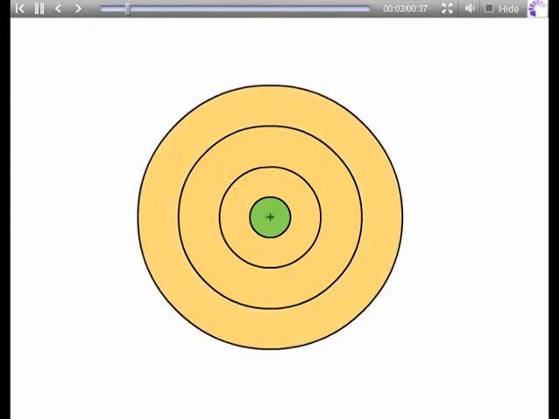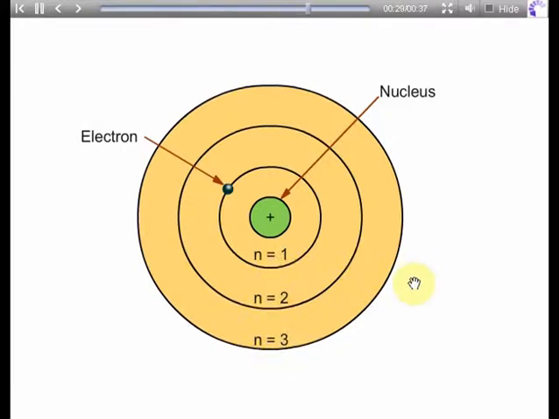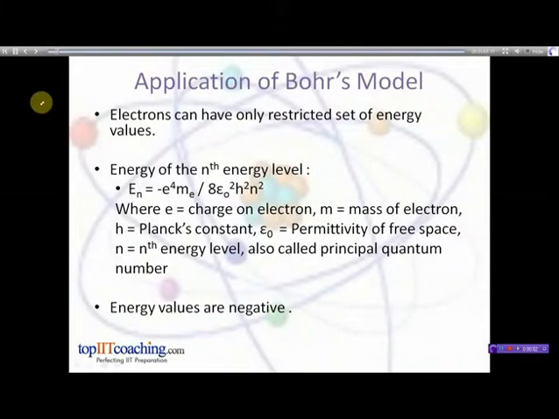Let's try to visualize Bohr's atomic model. This is the nucleus and this is the electron, which is revolving around the nucleus in stationary orbits. As long as the electron is revolving in these stationary orbits, there will be no change in its energy. But if it jumps from one energy level to another energy level, as denoted by n equals 1, n equals 2, n equals 3 and so on, it will either absorb or emit energy. In these orbits, the angular momentum of the electron is a factor of nh upon 2 pi.